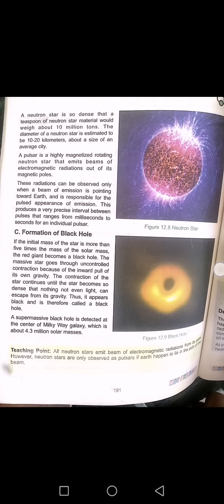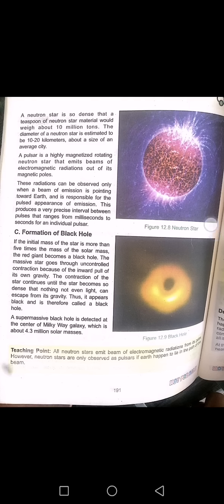A pulsar is a highly magnetized rotating neutron star that emits beams of electromagnetic radiation out of its magnetic poles. This radiation can be observed only when a beam of emissions is pointing toward Earth, and is responsible for the pulsed appearance of emission. This produces a very precise interval between pulses that ranges from milliseconds to seconds for an individual pulsar.